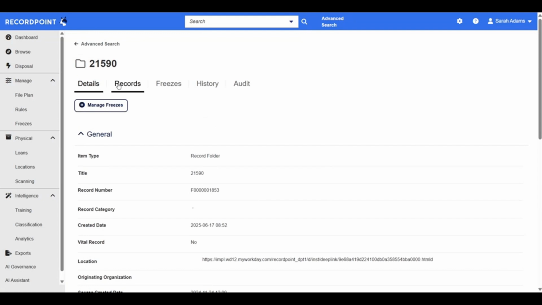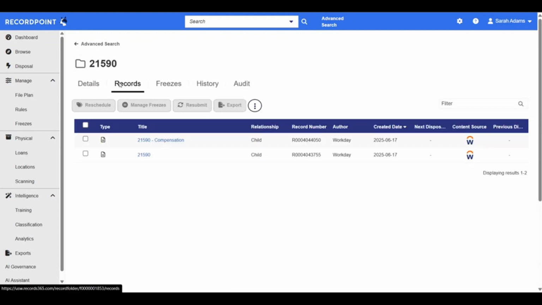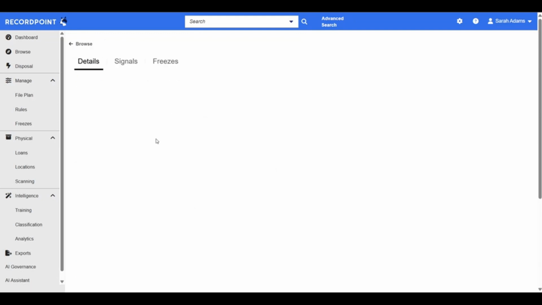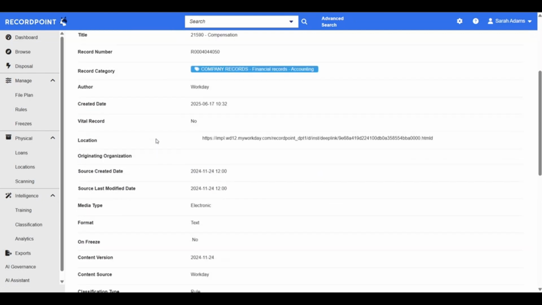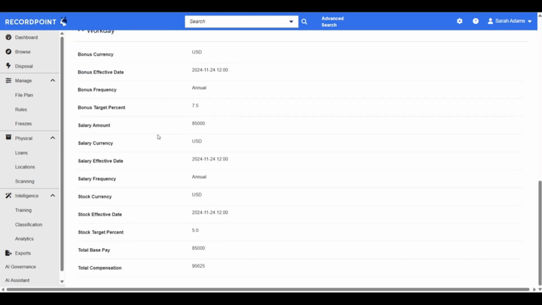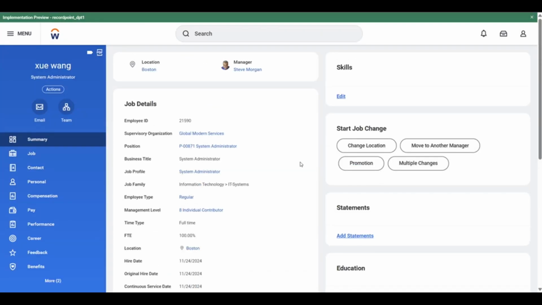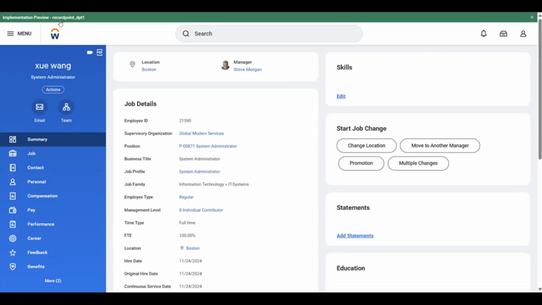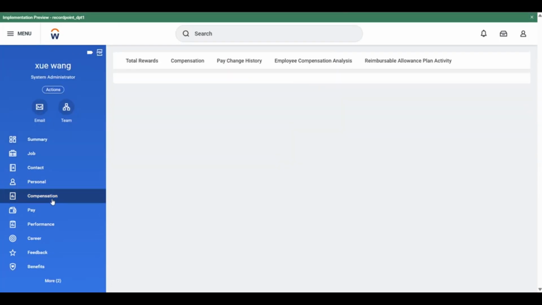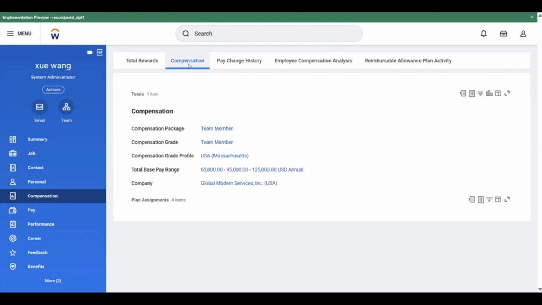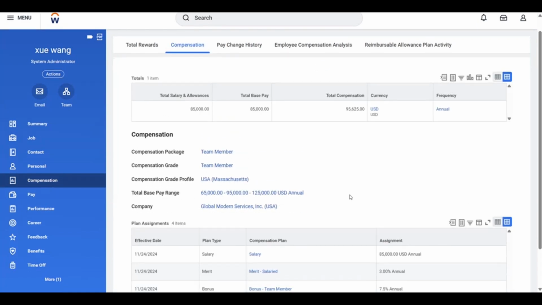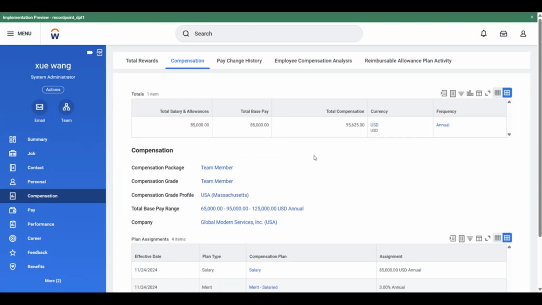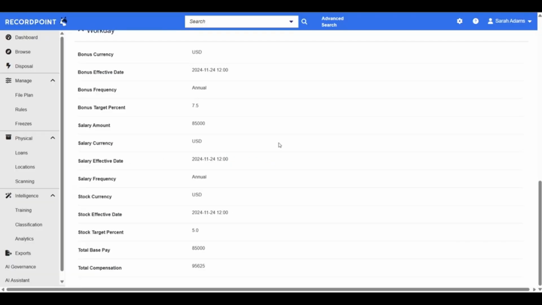In this employee's file, we can see their underlying records, which are likely to be compensation documents. So we can see exactly how much they got paid. Here you can see their salary in USD, and you can see the exact same thing in Workday as well. So here you can see their salary, currency, and that's what you can see in RecordPoint.